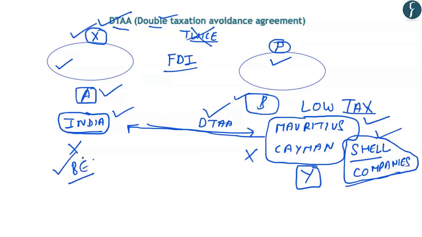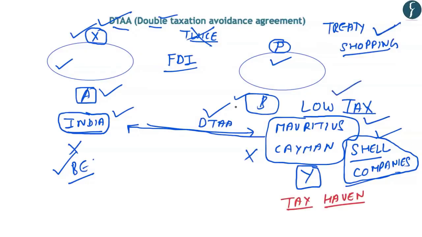And this is done by shifting the profit to Mauritius or Cayman Island because it is registered in that low tax jurisdiction. Now another related term is treaty shopping. Under treaty shopping, a foreign company routes its investment into India through a tax haven country or a low tax jurisdiction country. It does so by registering a company headquartered in the tax haven and then establishes its Indian subsidiary to carry out operations.